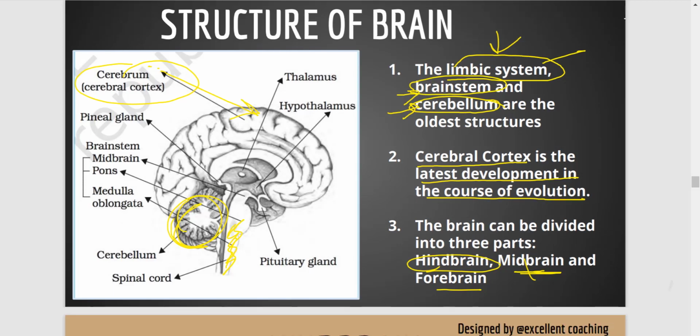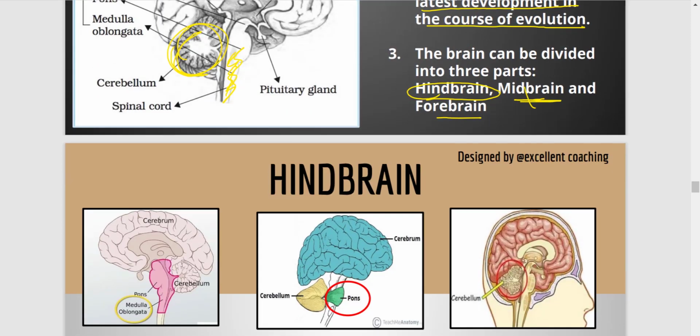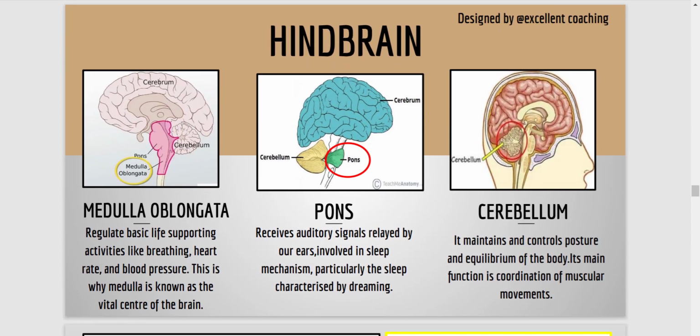Now we were talking about hindbrain, midbrain and forebrain, so let us go into the detail. Hindbrain consists of three things. One is the medulla oblongata, from where the spinal cord extends. So here the spinal cord is starting, just below the medulla oblongata. Hindbrain also contains the pons, which is present here, and the cerebellum.